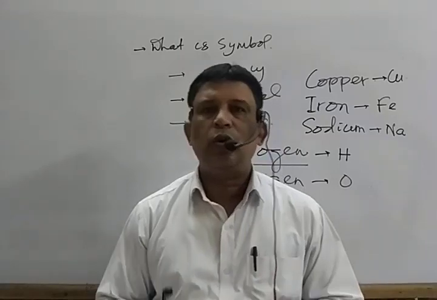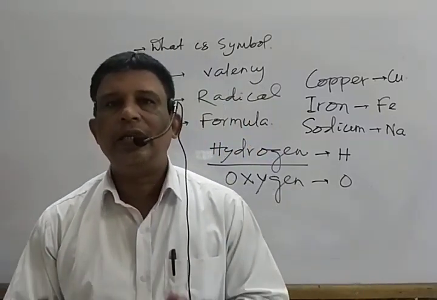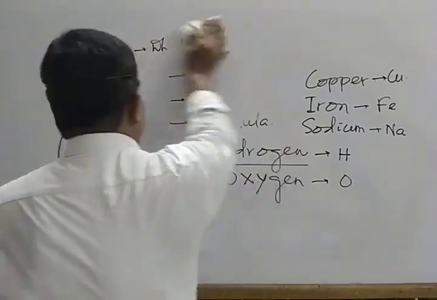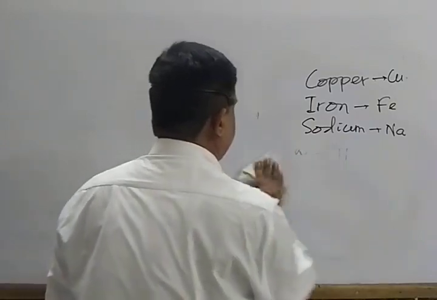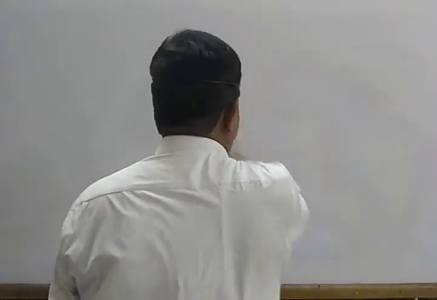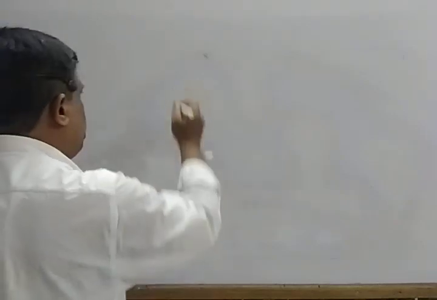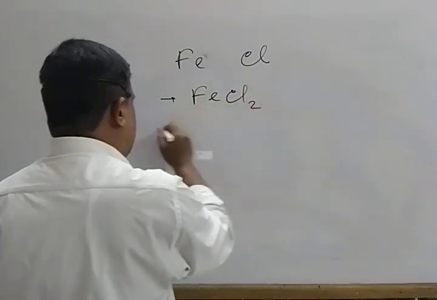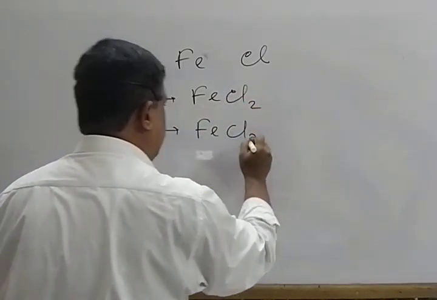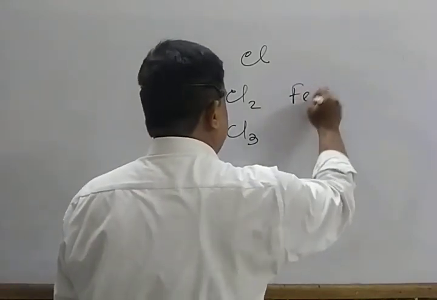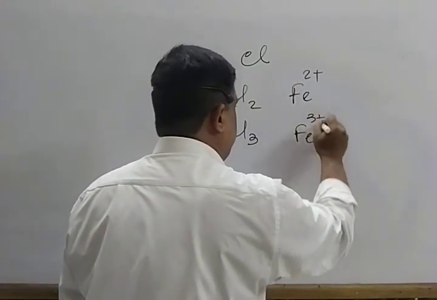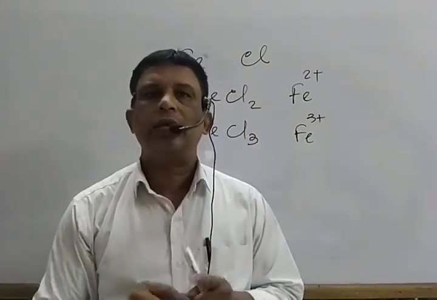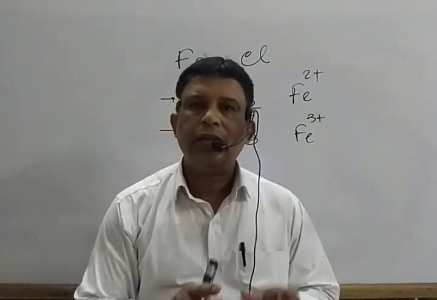Lower valency is known as -ous. Higher valency is known as -ic. For example, mark that. When iron combines with chlorine, it will form FeCl2 and FeCl3. That means here we have Fe2+ and Fe3+. Lower valency is known as -ous, that is ferrous. Higher valency is known as -ic, that is ferric.